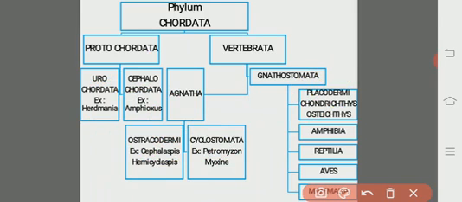Both structures degenerate along with the tail. So they keep their pharyngeal gill slits throughout their life.